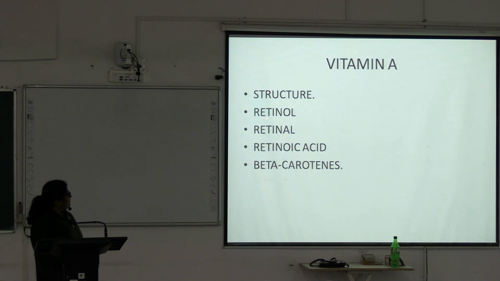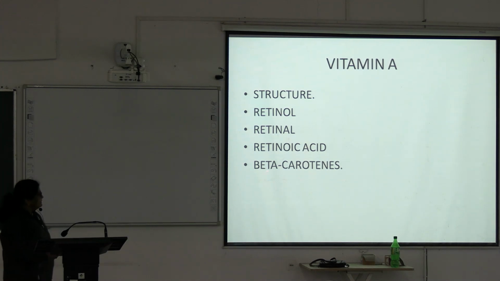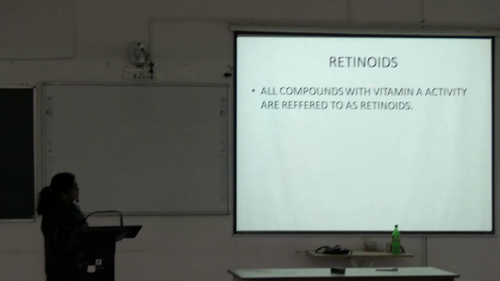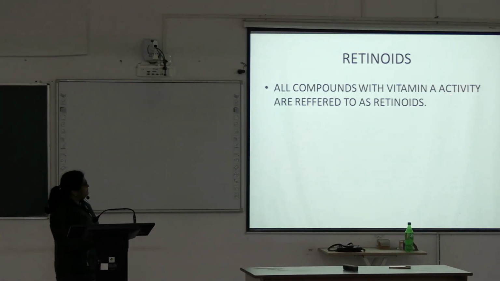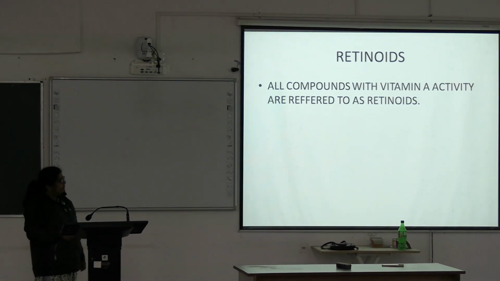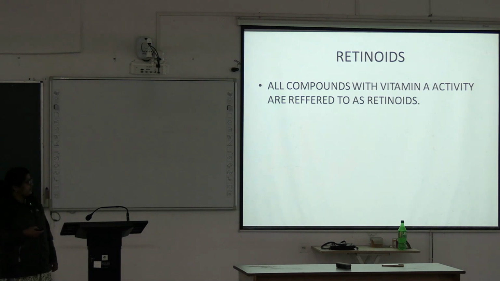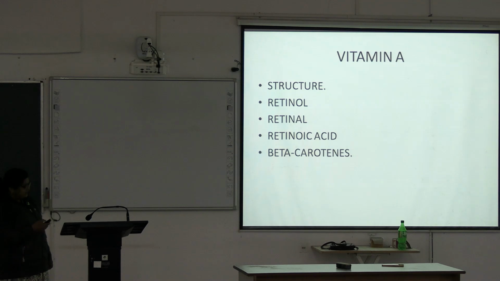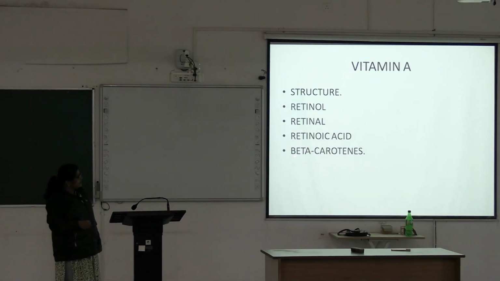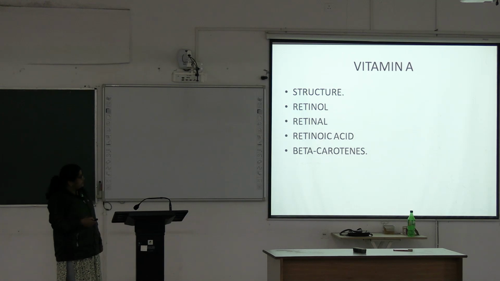These 3 form the retinoids, and this is beta-carotenes. All compounds with vitamin A activity are referred to as retinoids. Which compounds are these? Retinol, retinal, retinoic acid and beta-carotenes.